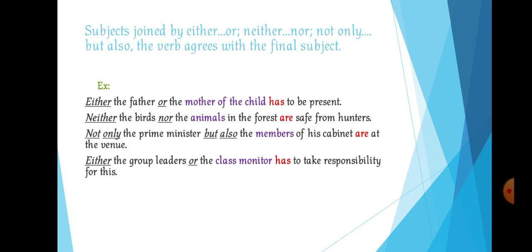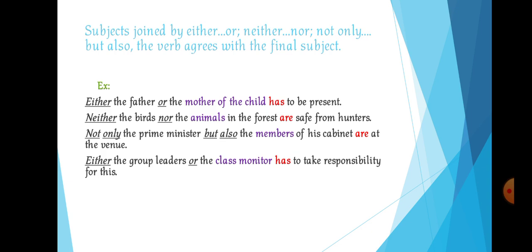Say the second sentence. Neither the birds nor the animals in the forest are safe from hunters. Here the two subjects are birds and animals, right? These two subjects are joined by the words neither and nor.